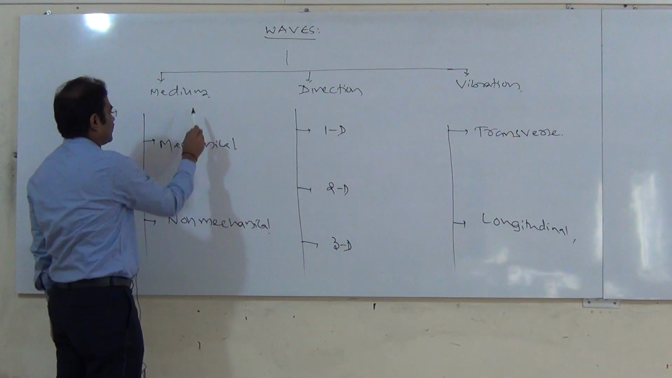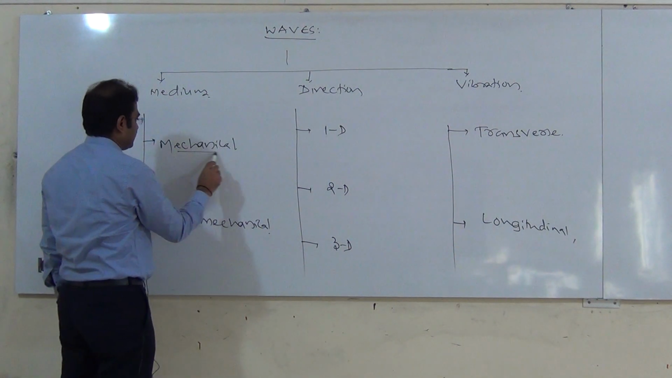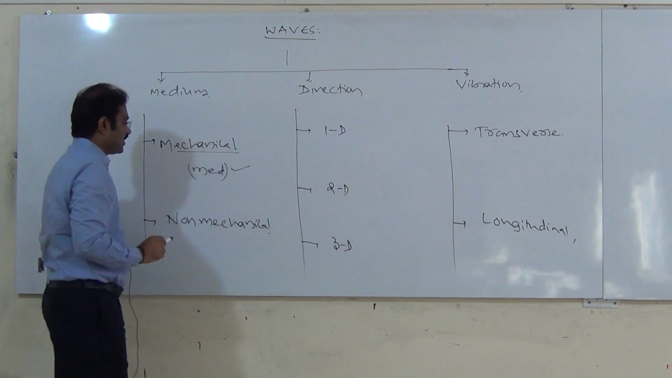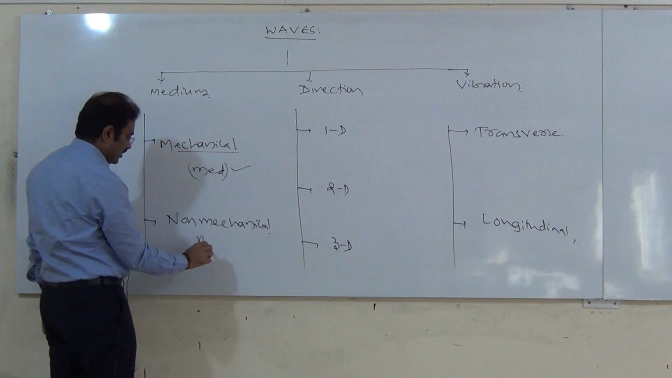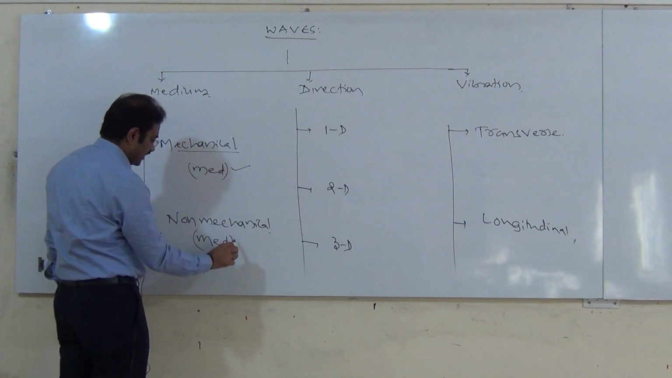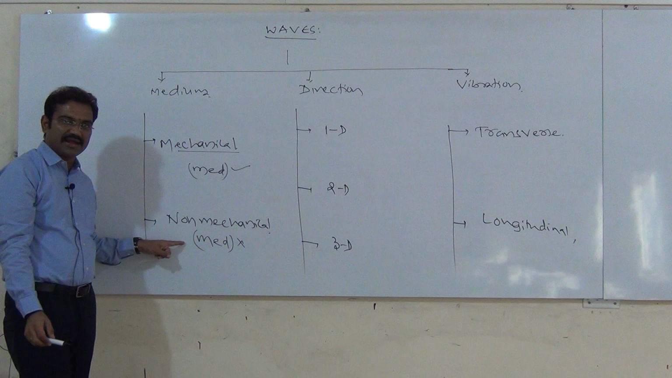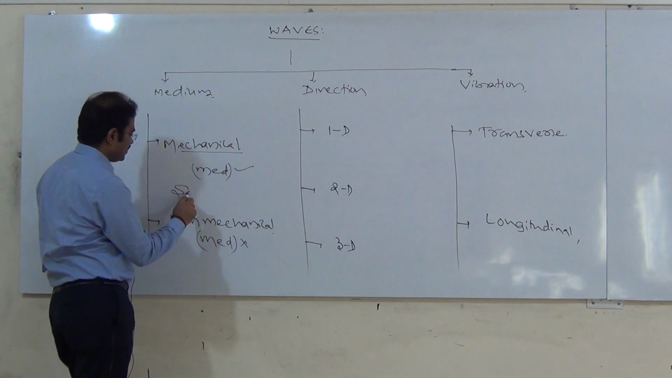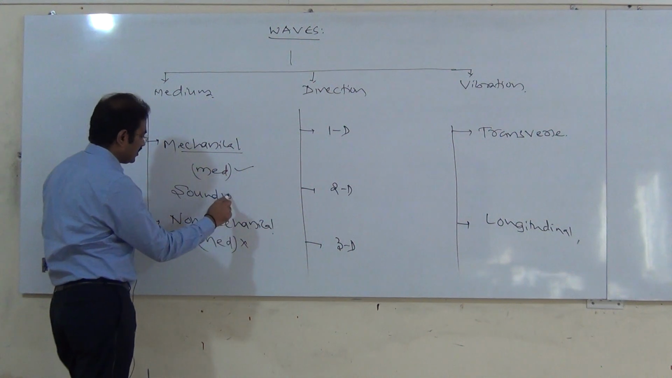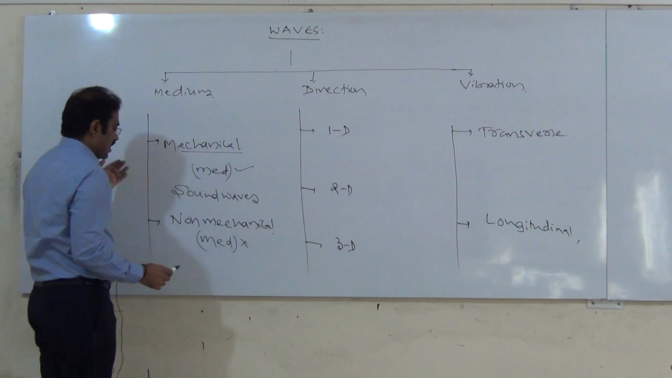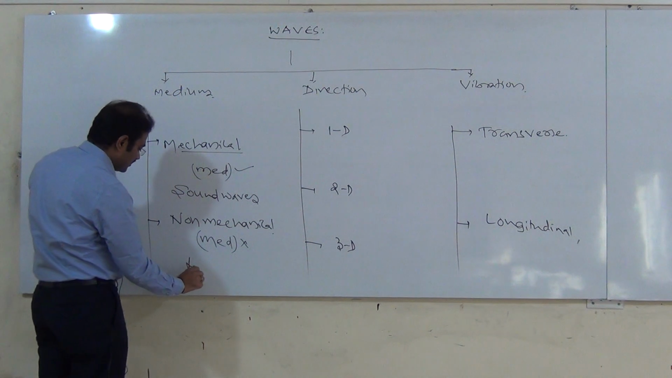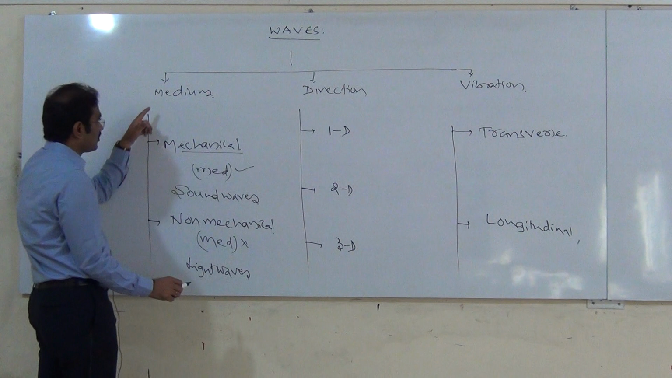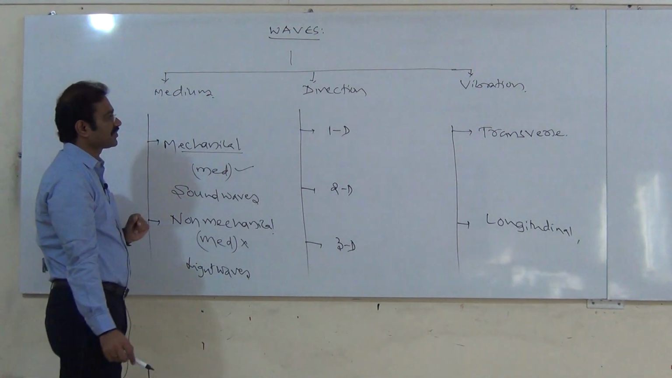Based on the requirement of the medium means, if it requires the medium, if the medium is necessary, then we call that one as mechanical. If the medium is not necessary, then it is called non-mechanical. Example for this, we have the sound waves, right? And example for this, light waves. This is the first one, based on the requirement of the medium, two categories.